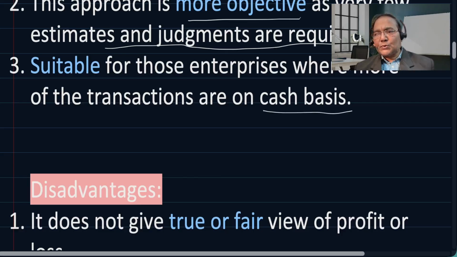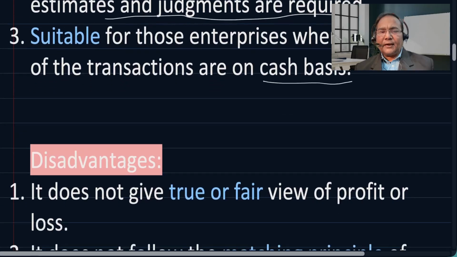In our example, school, we have seen fees is either given in cash or check. So there is major inflow of funds, or donations which are received, also inflow of funds. So it is suitable for those set of organizations, school, hospital, non-profit organizations, clubs, where the objective is not to earn profit. I hope these advantages are understood.